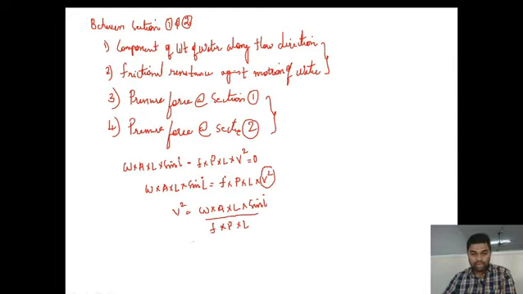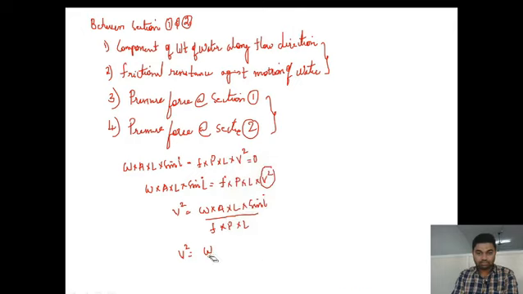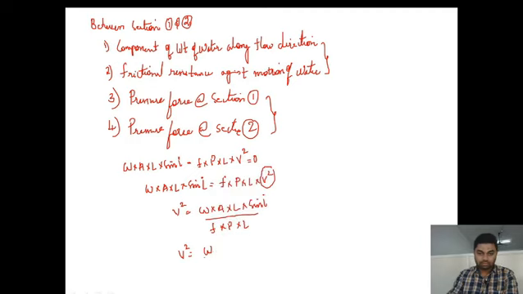So here if we separate these quantities, V square is equal to w by f into A by P, the L value gets cancelled, into sin i.